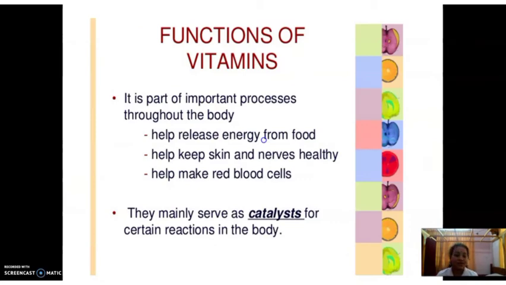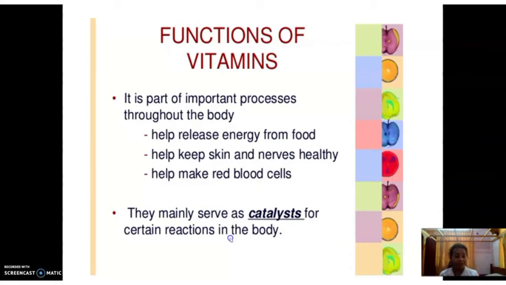And what are the functions of vitamins? We know a very important function is boosting the immune system. It helps to release energy from food. And it helps to make red blood cells. We know the RBC contain antibodies and fight against other viruses which attack our body.